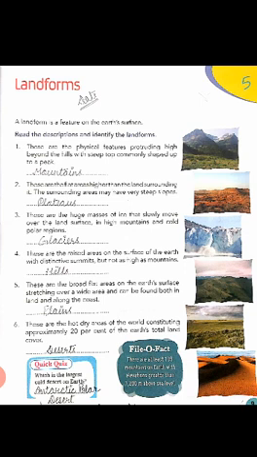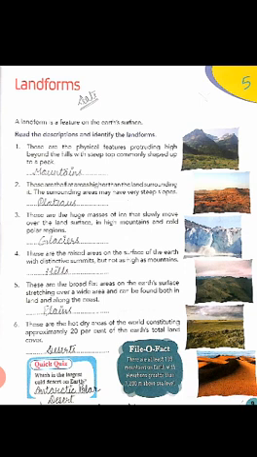Question number 4. These are the raised areas on the surface of the earth with distinctive summits but not as high as mountains. So children, the very little difference between the hills and the mountains is that hills are easier to climb than mountains. Mountains are very high, very spiky, but plains are quite low. Sorry, hills.